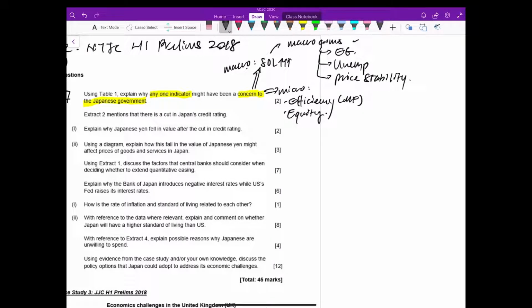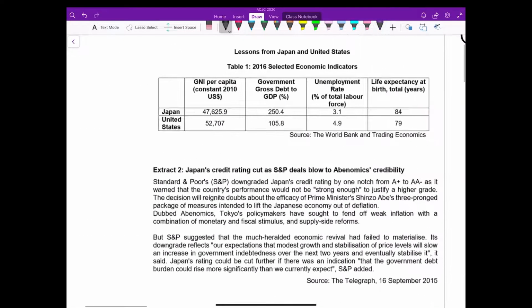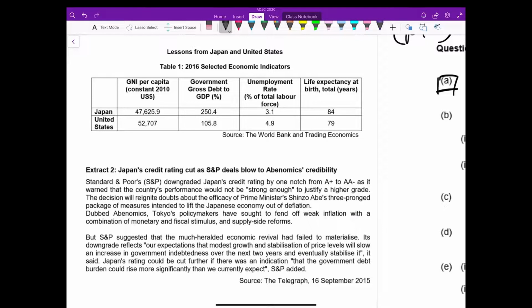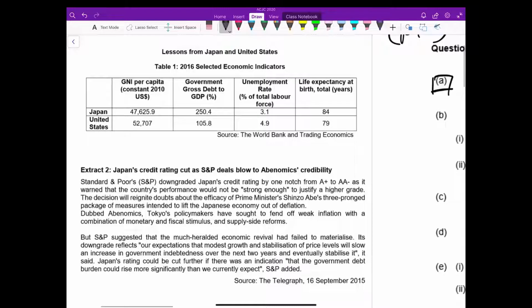Okay, so let's take a look at the indicators given in table 1 first. Table 1 gives us 4 indicators. The first is GNI per capita, and then we are given for Japan and the US. Then the second indicator is government gross debt to GDP. This is the percentage of debt over your GDP. So the country's GDP is here, and then this is the country's amount of debt times 100%, and it will give you these numbers.